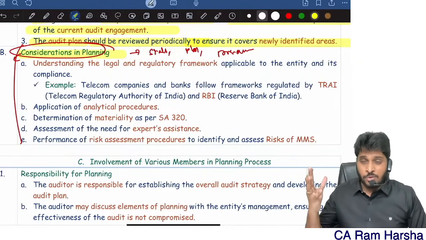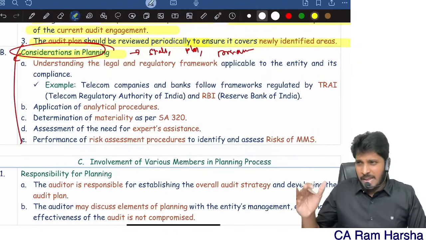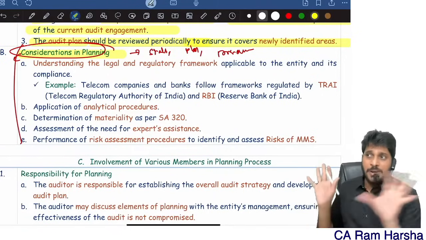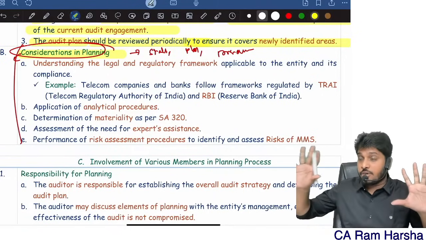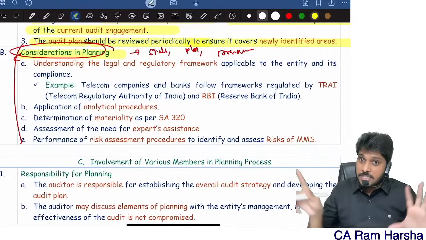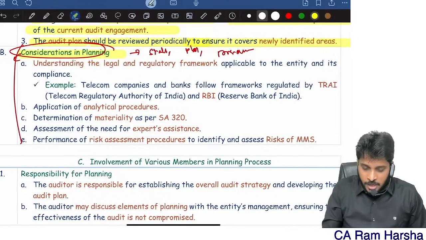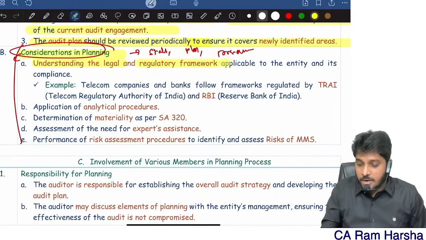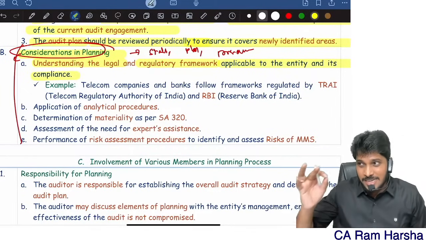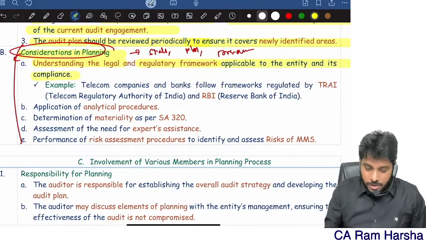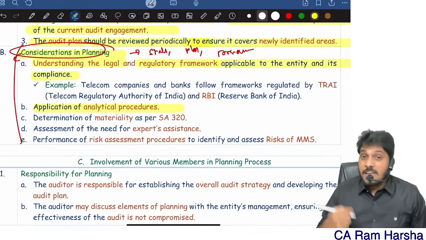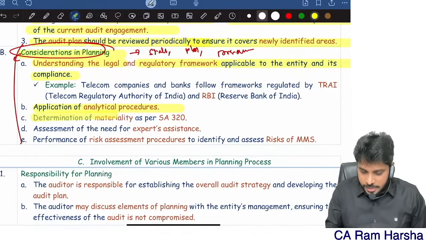When you're planning, whether you're developing strategy, plan, or program, leave it aside. You want to plan an audit of a client. You want to conduct an audit of a particular company. What should you consider when you're planning the audit? Understand the legal and regulatory environment applicable to the entity. What is the legal and regulatory framework applicable? See whether any analytical processes can be applied or not. Determine materiality for that particular client.